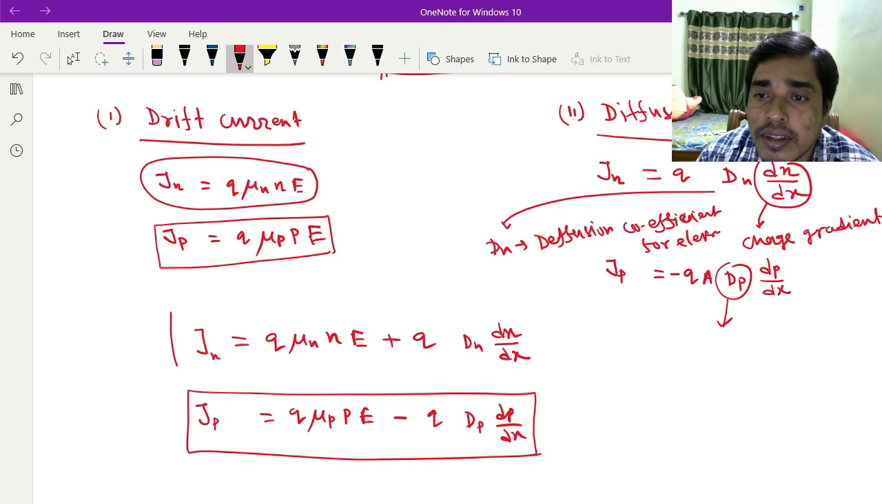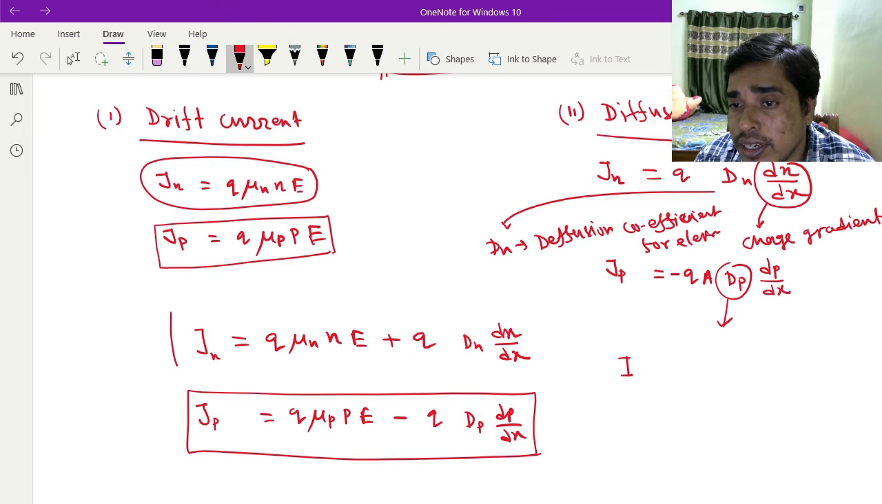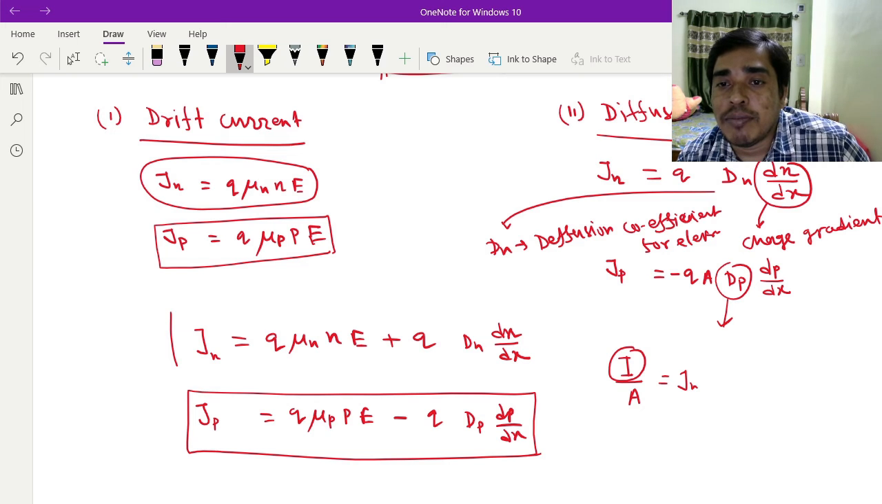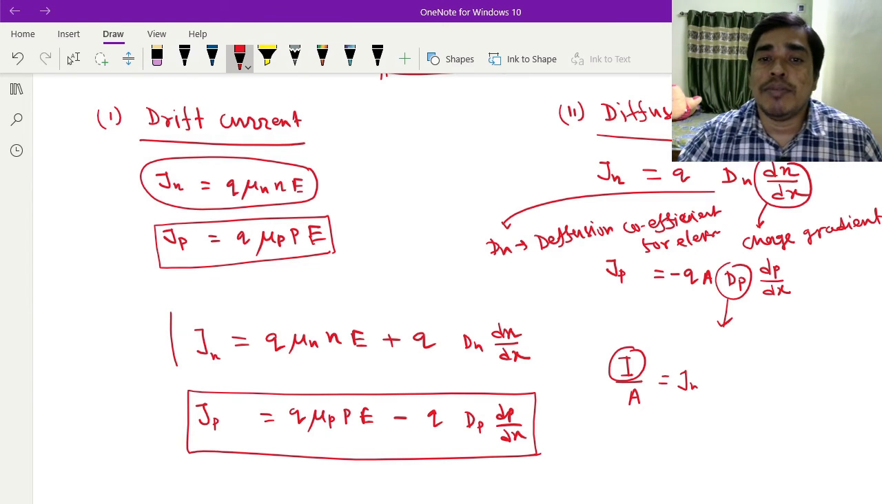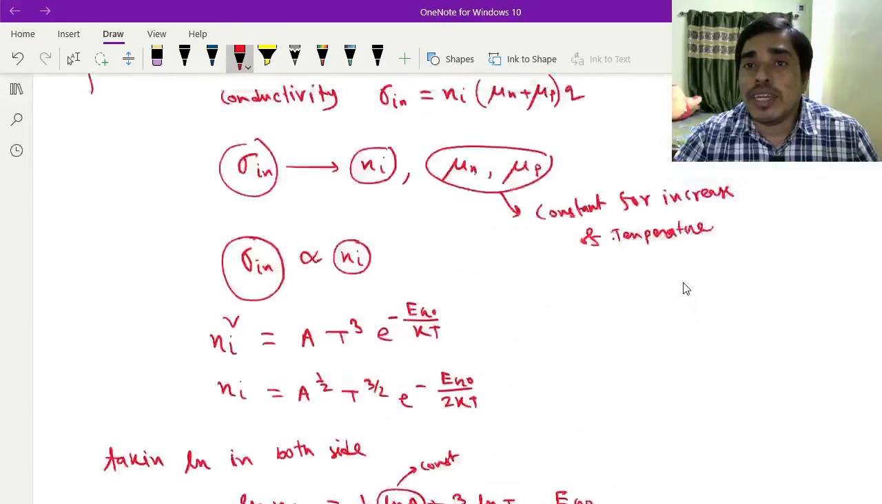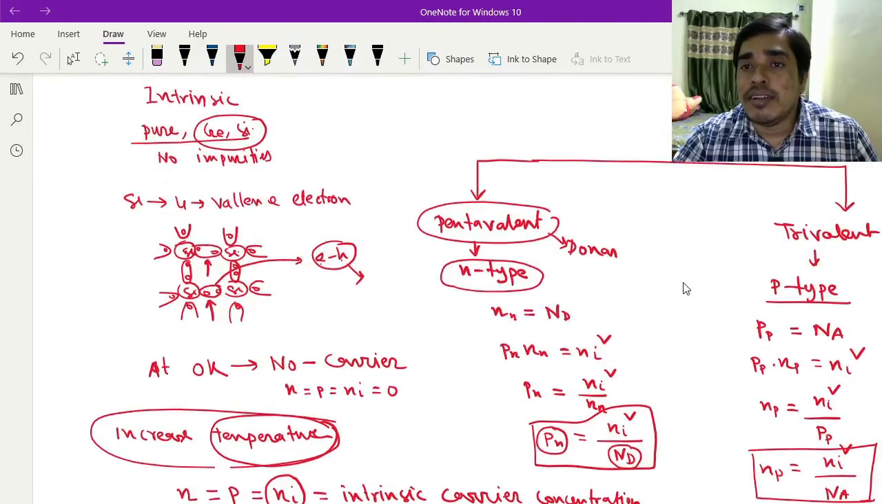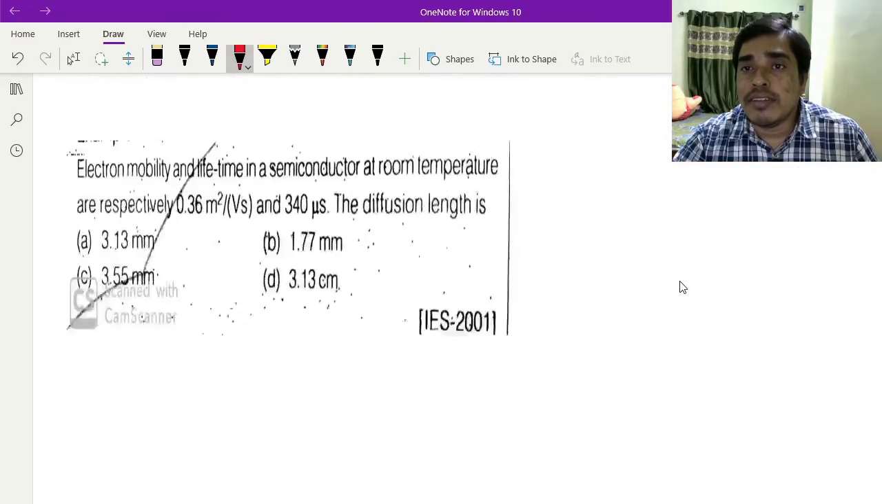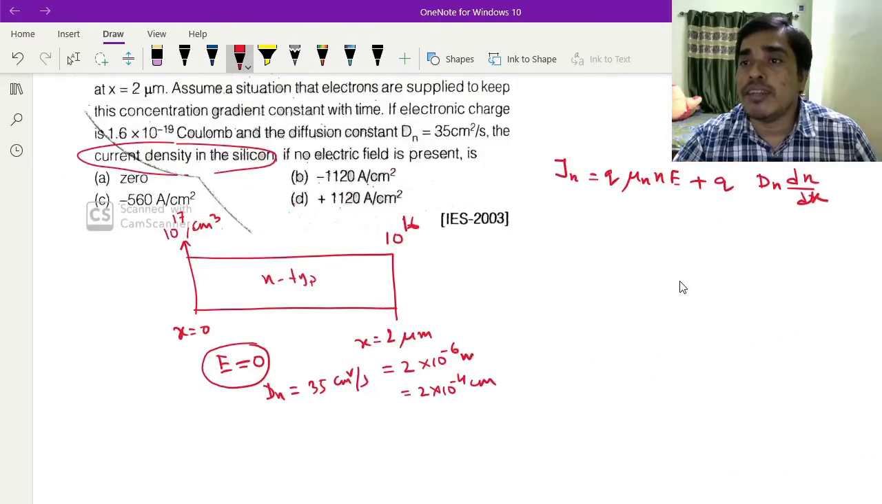So if I is given, I divided by A is given by current density. If I calculate I, then it will be multiplied by A. So here the current density is given by this equation.